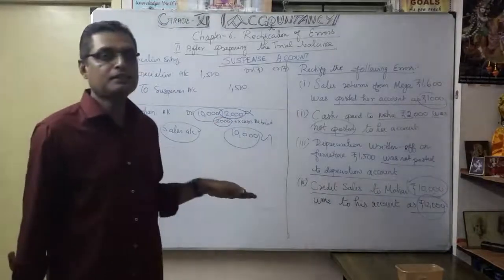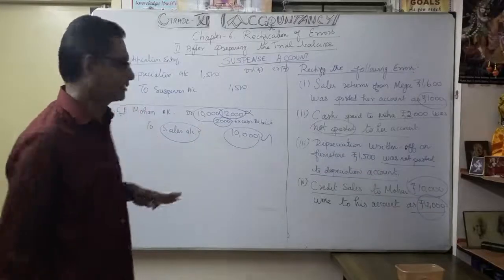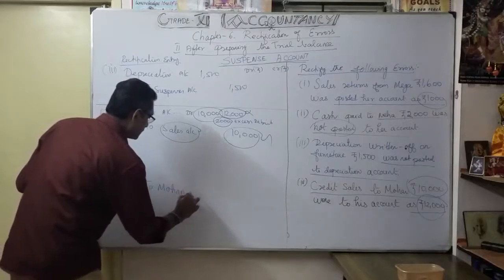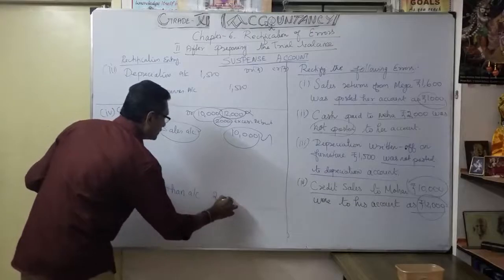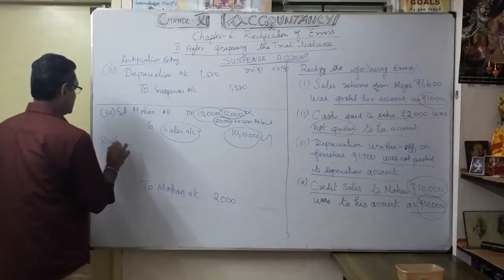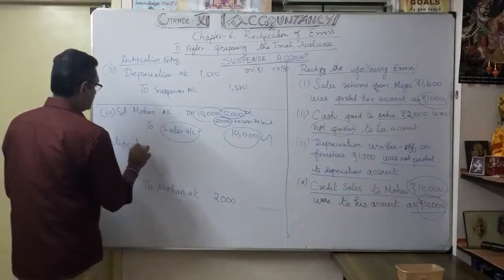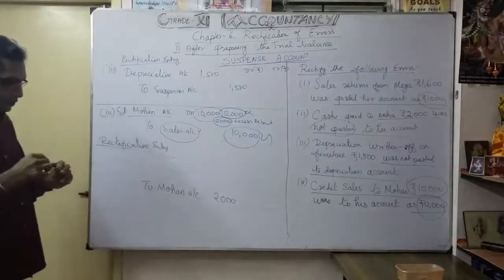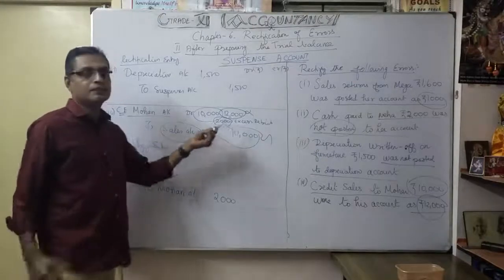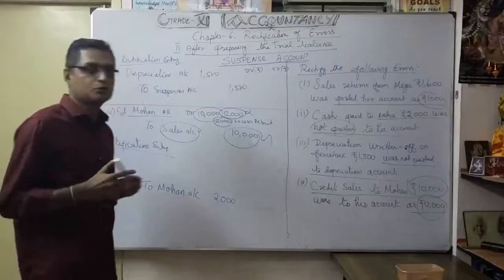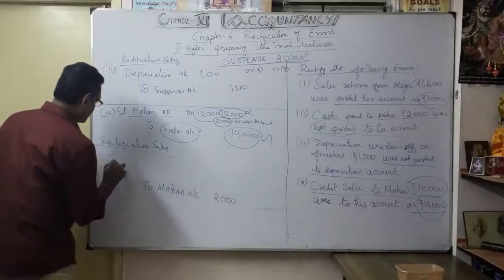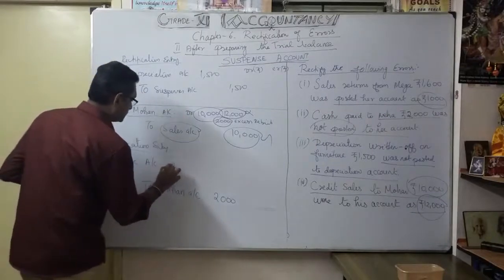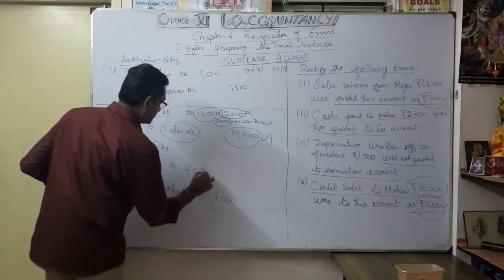Any excess debit, naturally to reduce that, you make it on the credit side, correct? So to Morgan account, how much? 2,000. Rectification entry. Now understood. So to reduce Morgan's 2,000, I am going to credit because of the excess debit. So I make it credit to Morgan account 2,000. So what is the debit part? Debit part is suspense account, 2,000. So understood.